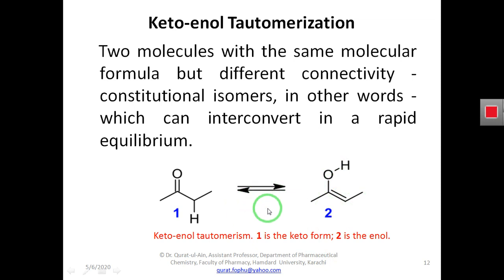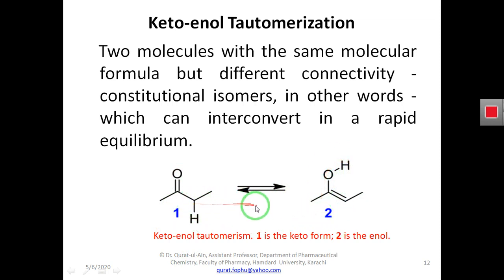And ketone molecules have this phenomenon, which means they can rapidly convert into another form that we call the enol form. So the keto form of a compound can be rapidly interconverted into the enol form of the compound.